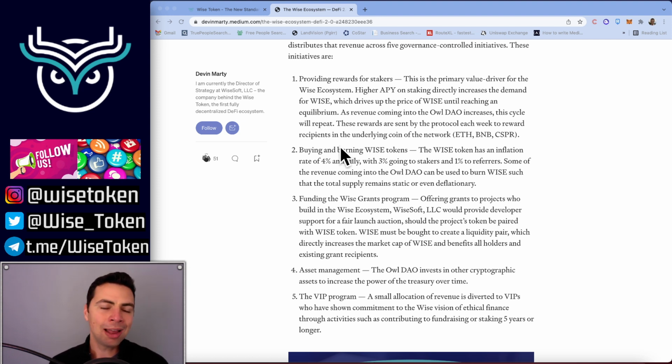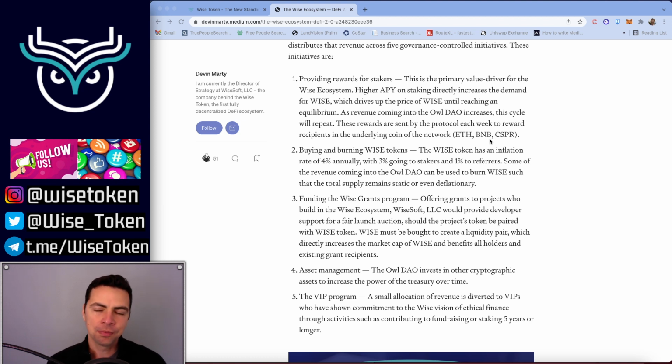So why haven't we talked about the Owl DAO if this is already in existence? Well, because our BNB raise on Binance Smart Chain was really small. There are a couple of factors going into that. I've talked about that in other videos, but basically we only raised enough for working capital for the next year for Wise, but we decided to pay rewards anyway. So we don't have a big treasury on WiseB.